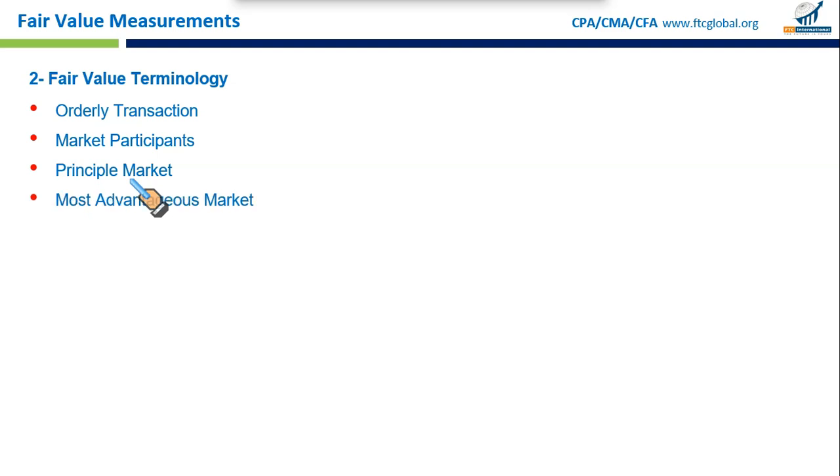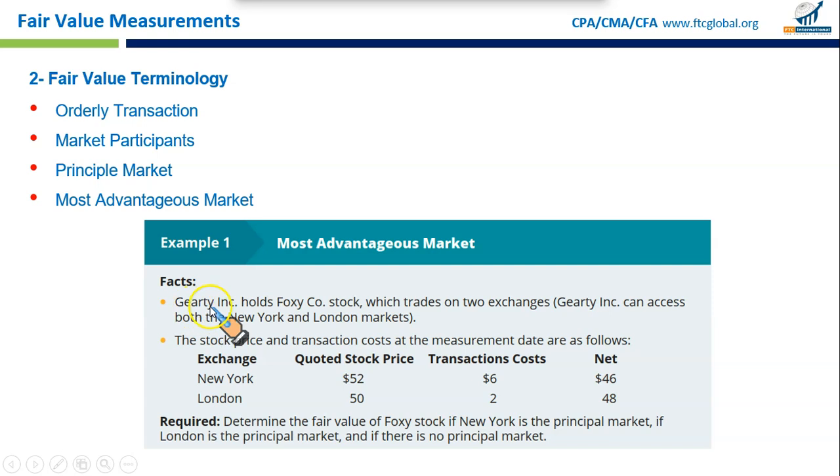Let's take an example that should make more sense. Look at this. Gaiety Incorporated holds Foxy Company stock, which trades on two exchanges. That means Gaiety can access both the New York and London markets. The stock price and transaction cost at the measurement date are as follows. In the New York Stock Exchange, this is the quoted stock price of 52, transaction cost is 6, and the net amount is 52 less 6, which is 46.